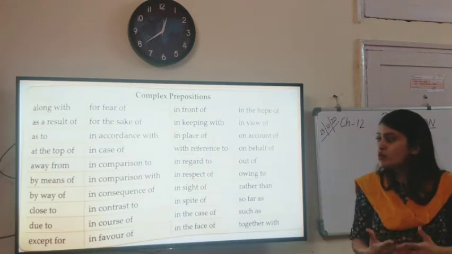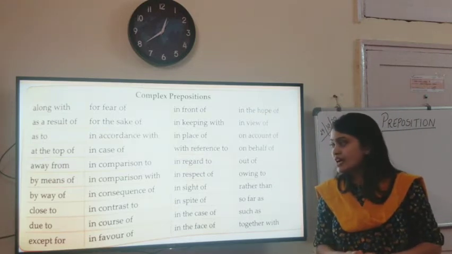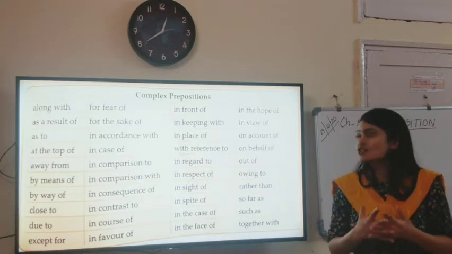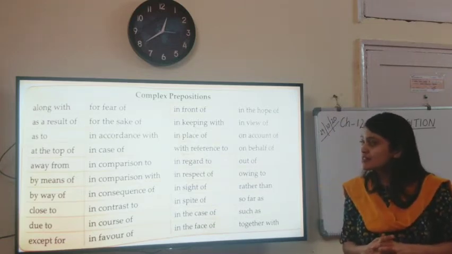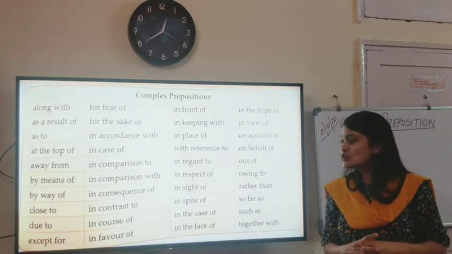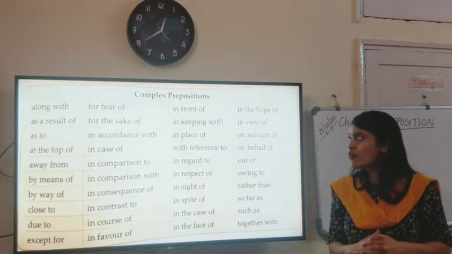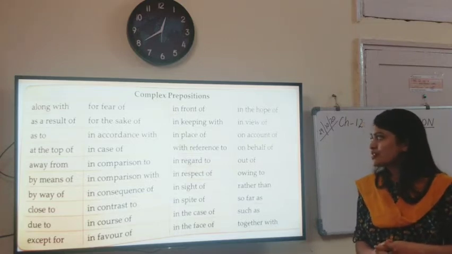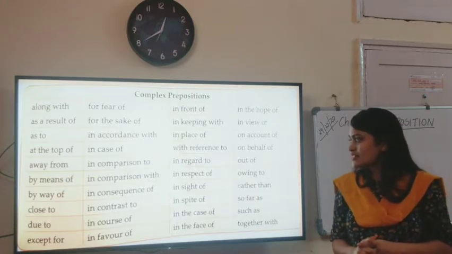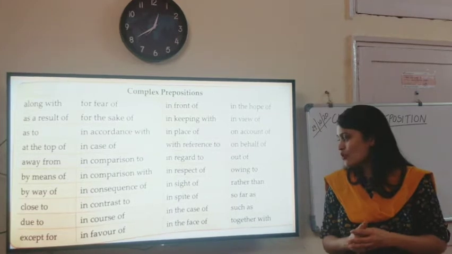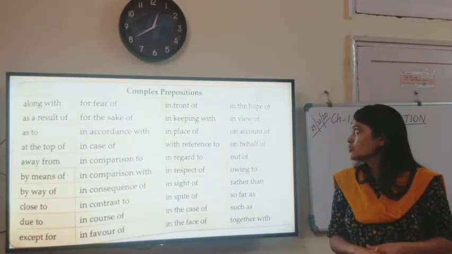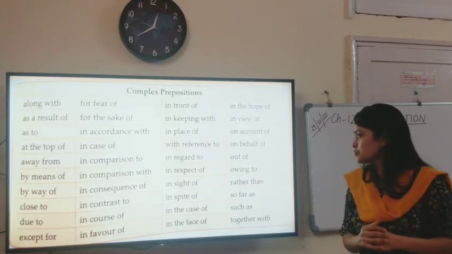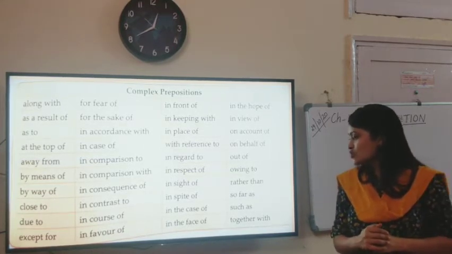By means of, by way of, close to, due to, except for, fear of, for the sake of, in accordance with, in case of, in comparison to, in comparison with, in consequence of, in contrast to, in course of, in favor of, in front of, in keeping with, in place of, with reference to, in regard to, in respect of, in sight of, in spite of, in the case of, in the face of, in the hope of, in view of, on account of, on behalf of, out of, owing to, rather than, so far as, such as, together with.